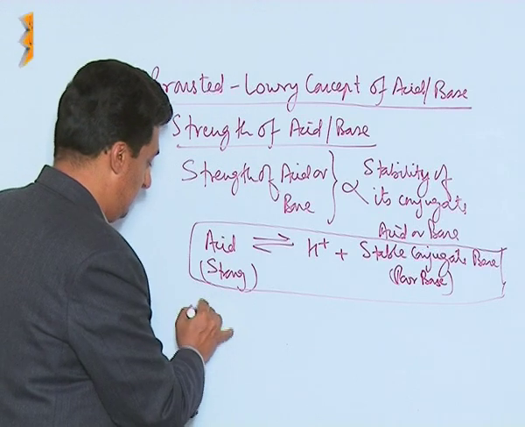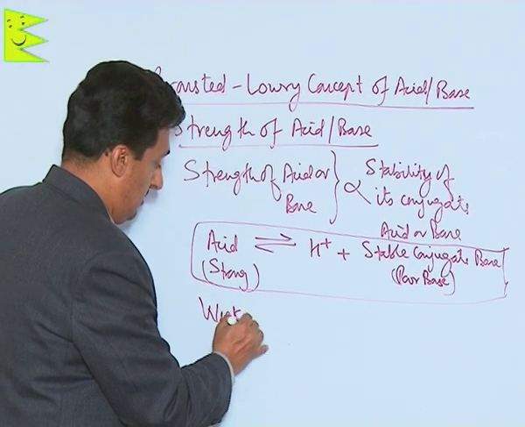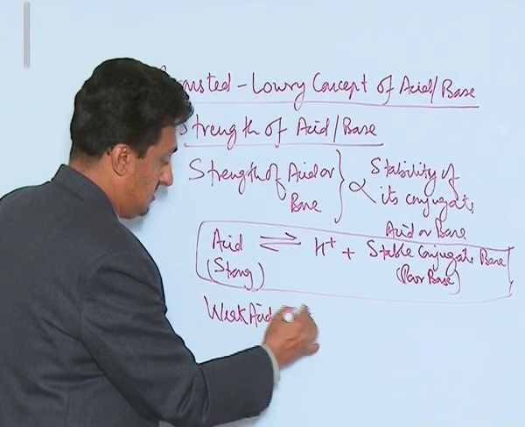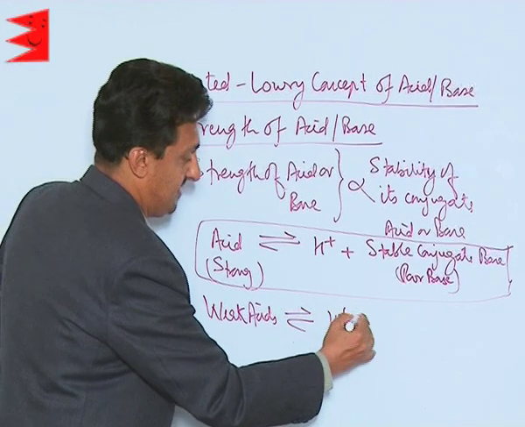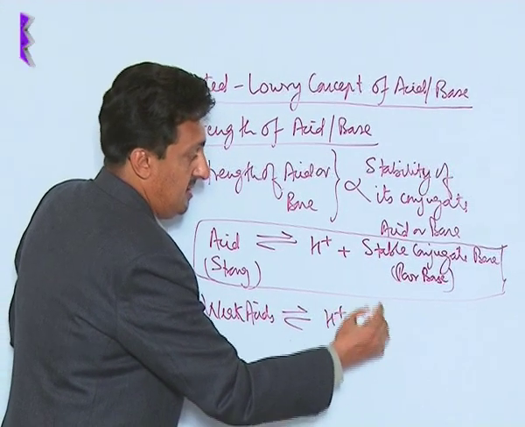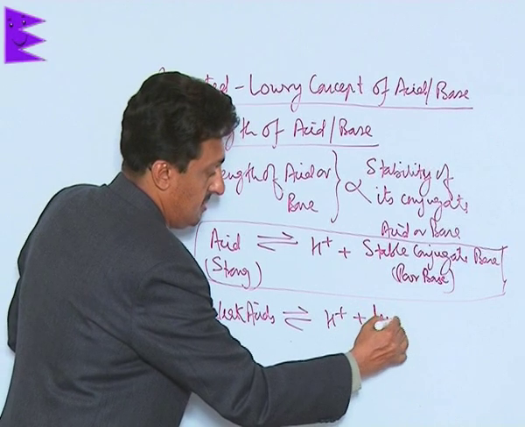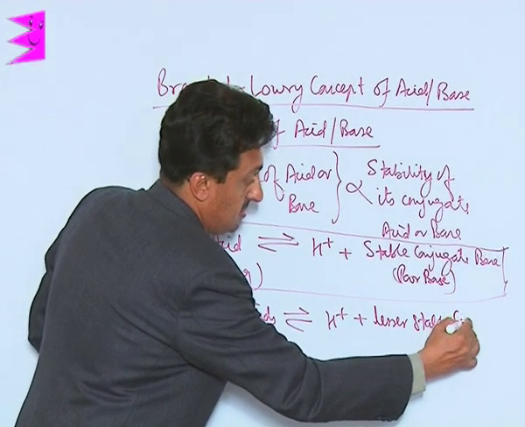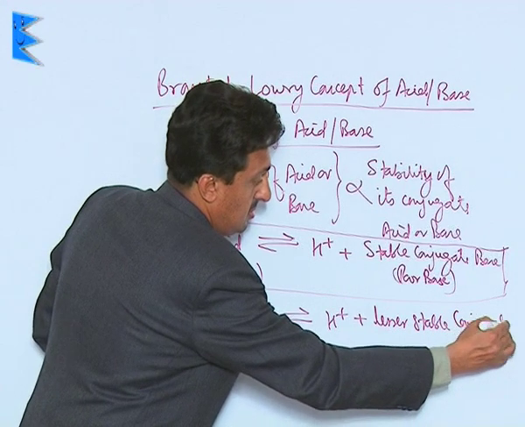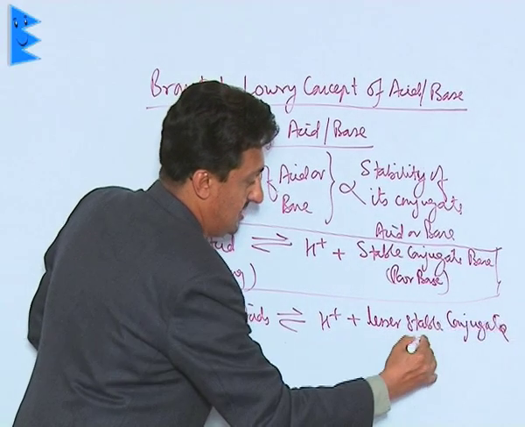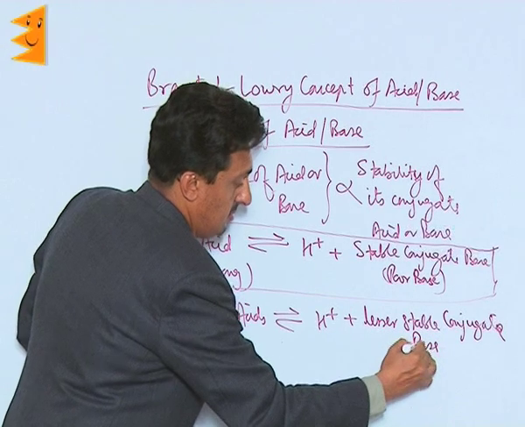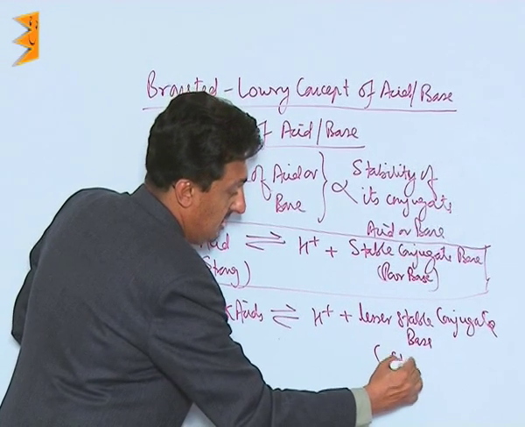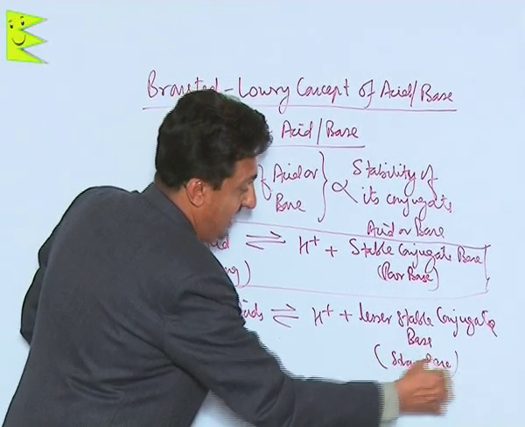And remember, for weak acids which give H plus ion, the lesser stable is the conjugate base, which will be a strong base.